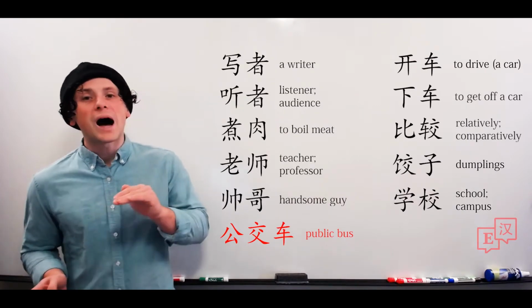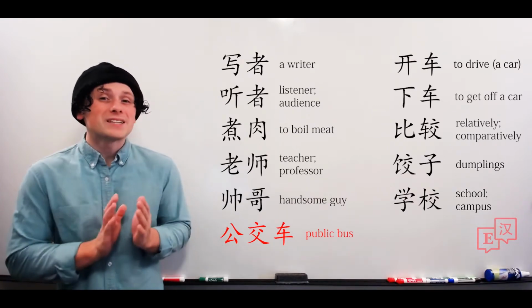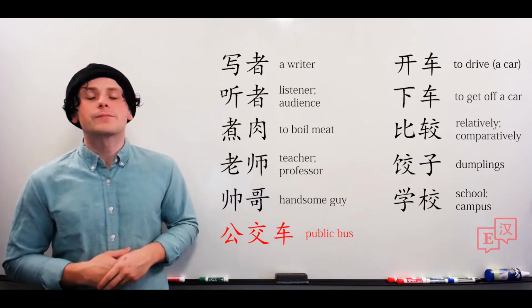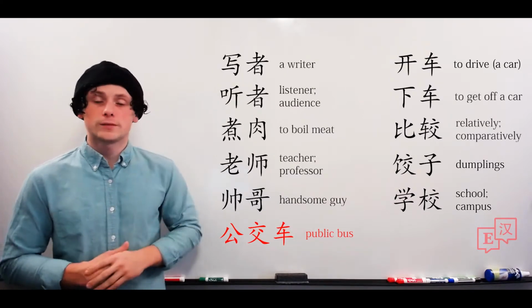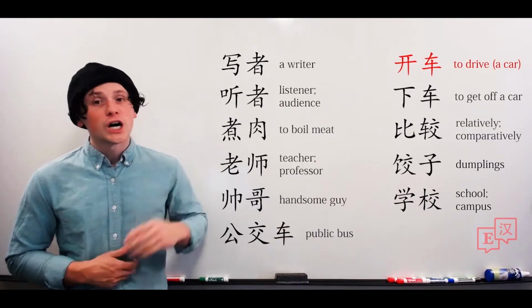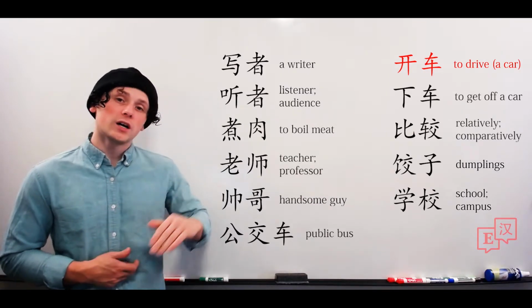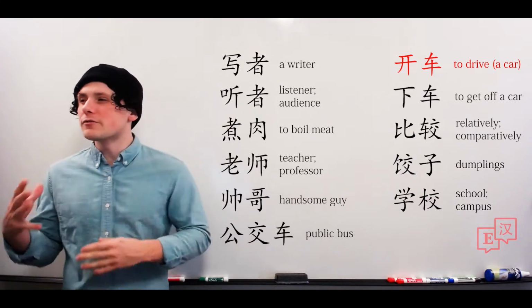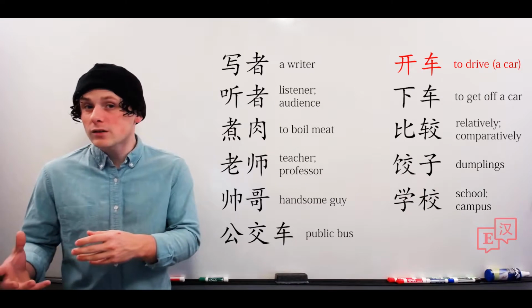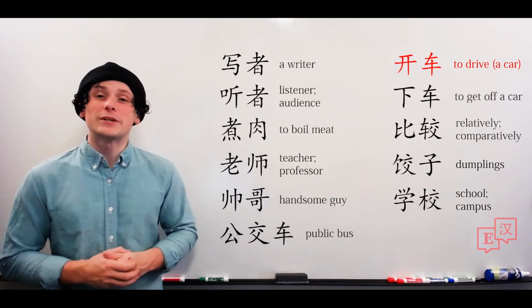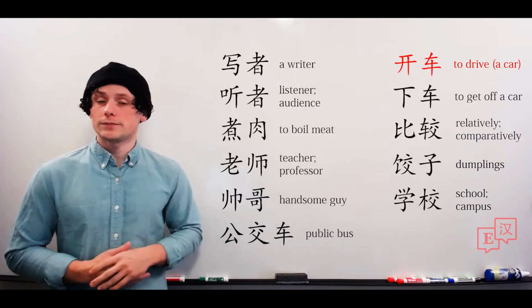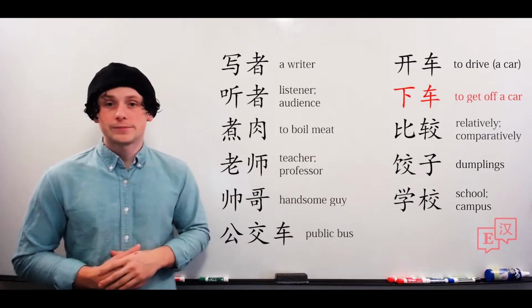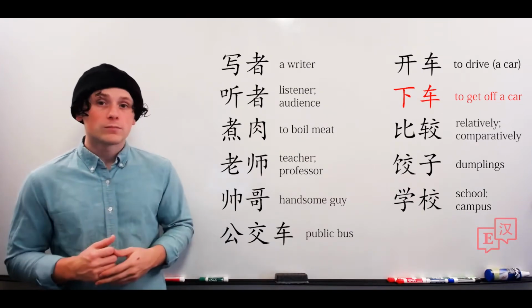Now note this is different from 巴士, which we learned earlier. That means a bus, usually private and for intercity travel. This will be like a local city bus. 公交车. 开车. To open a car is actually to drive a car. Now remember, open has a lot of different functions, usually having to do with starting something or taking command of something. In this case, it means to drive. 开车.